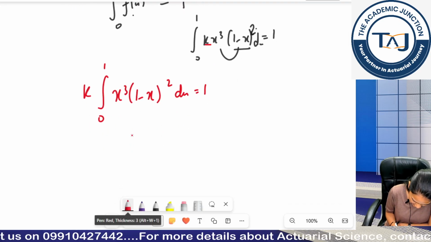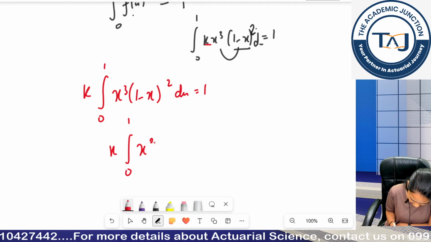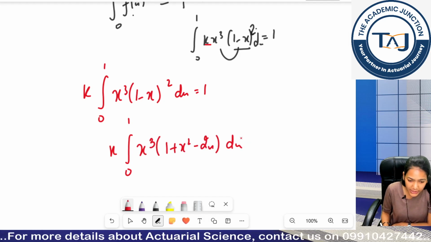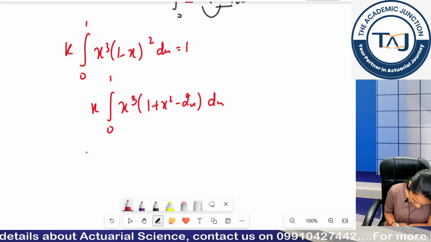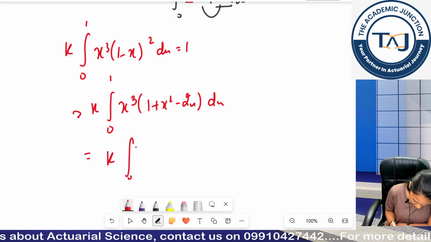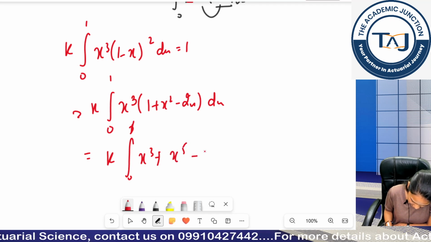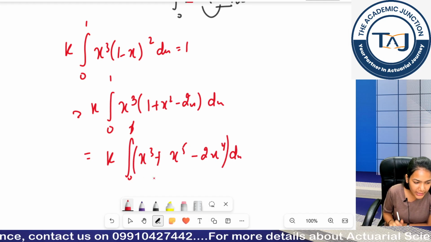So it means my integral, let me solve the left hand side only. So if I multiply, 1 plus x square minus 2x, I just open up the identity of (a minus b) whole square. Moving forward, k integral from 0 to 1 of x cube plus x^5 minus 2x^4 dx. I didn't do anything new.